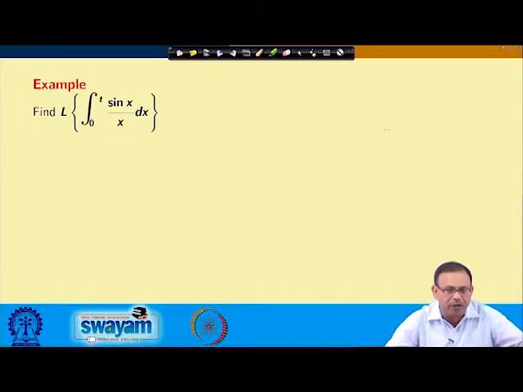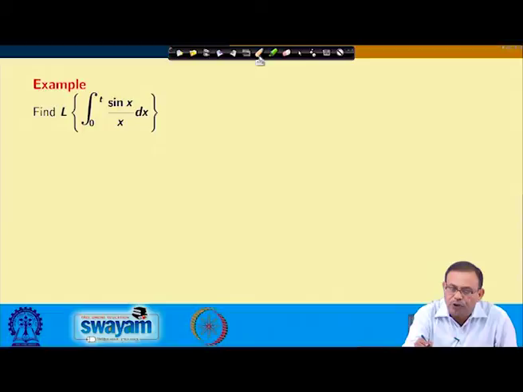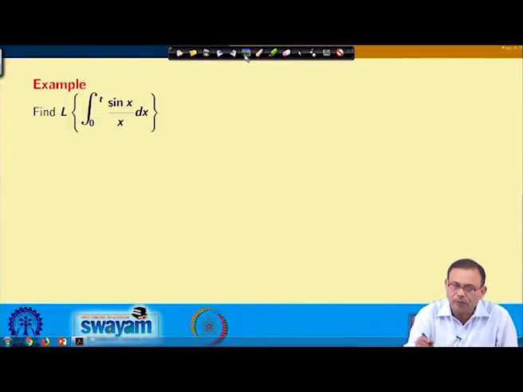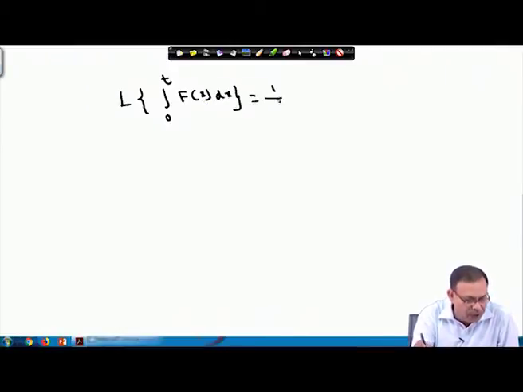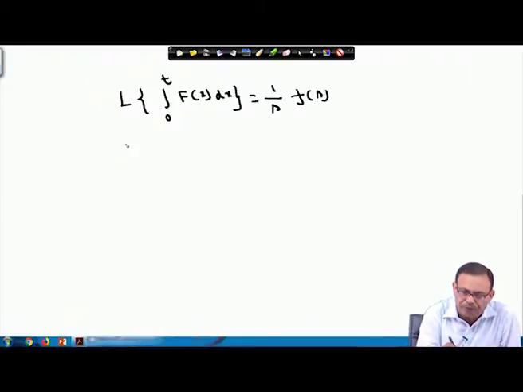Now, let us take another example. The Laplace transform of the integral from 0 to t of sin x by x dx. For this one, you have this formula, I think you remember: the Laplace transform of the integral from 0 to t of f(x) dx equals 1 by s into f bar(s), where f bar(s) is the Laplace transform of capital F(t).